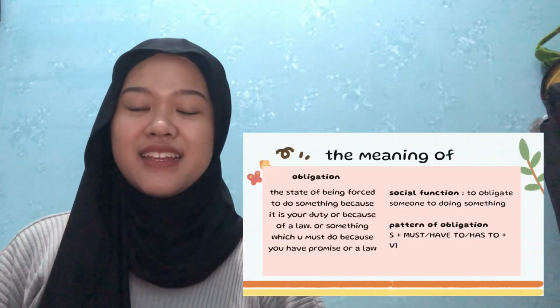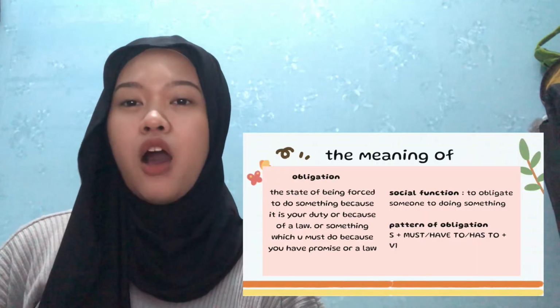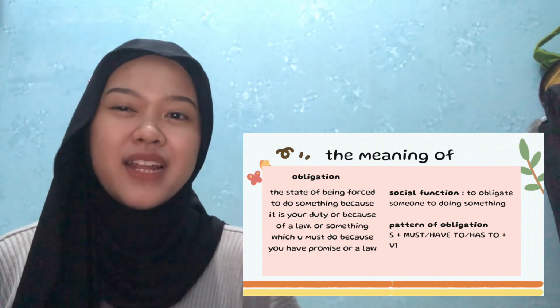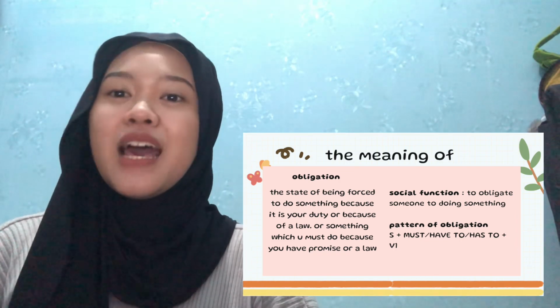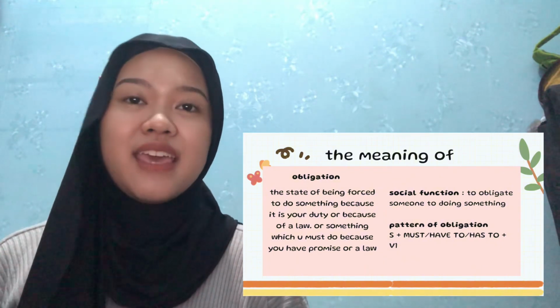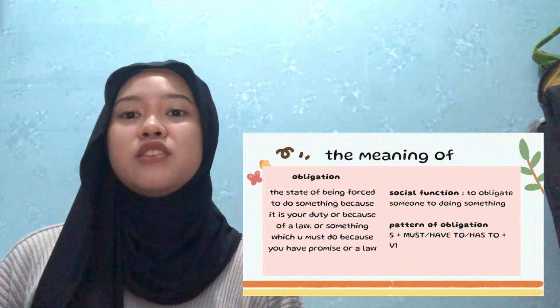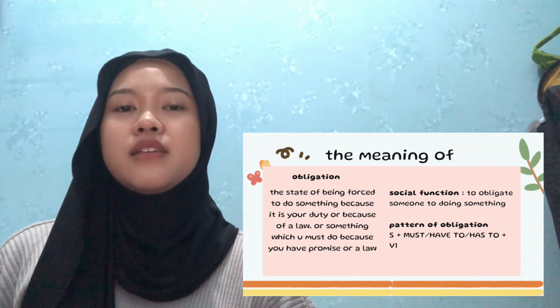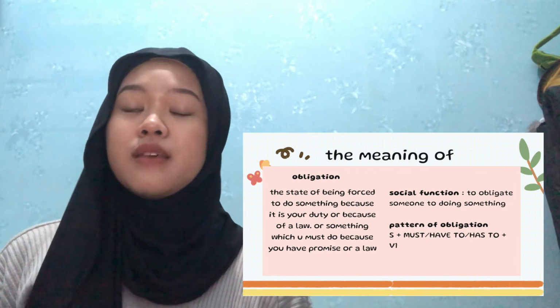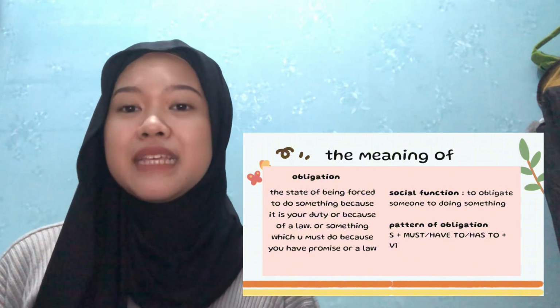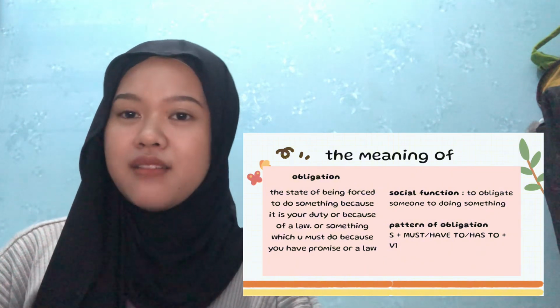Okay, then here is the description or the meaning of obligation. Obligation is the state of being forced to do something because it is your duty or because of law, or something which you must do because you have promised or allowed.